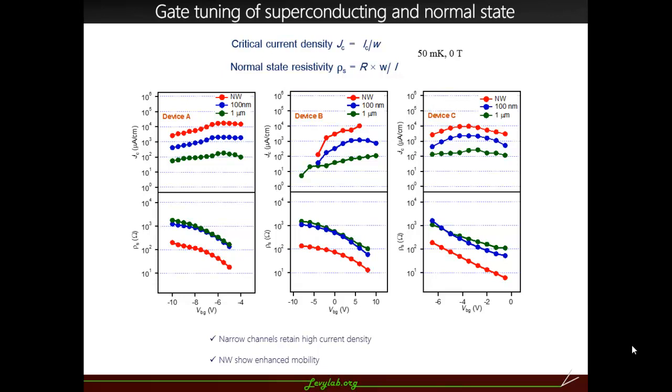Whereas in the normal state, when we normalized resistance with respect to the width, we see a nice scaling for the 100 nanometer and 1 micron sections, which rules out that disorder, for example, is the cause of what we see in the superconductivity. If you have disorder or something, you never expect the dimensionality to scale down. However, we have a lower resistivity in the nanowire section, which we believe is due to the high mobility that was also seen in the past.